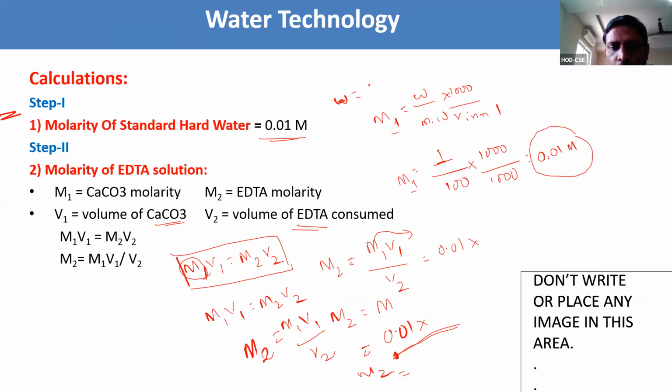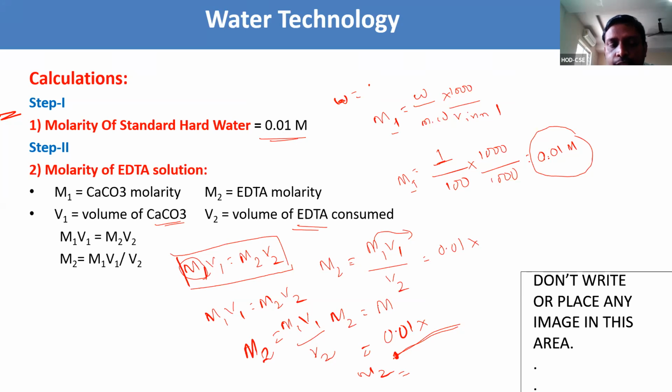M2 is equal to M1V1 by V2. Here M1 is what we got in step 1, 0.01 molar, and V1 is the volume of calcium carbonate. How much volume of sample have we pipetted out? That is the volume of calcium carbonate. And V2 is how much EDTA has been consumed.